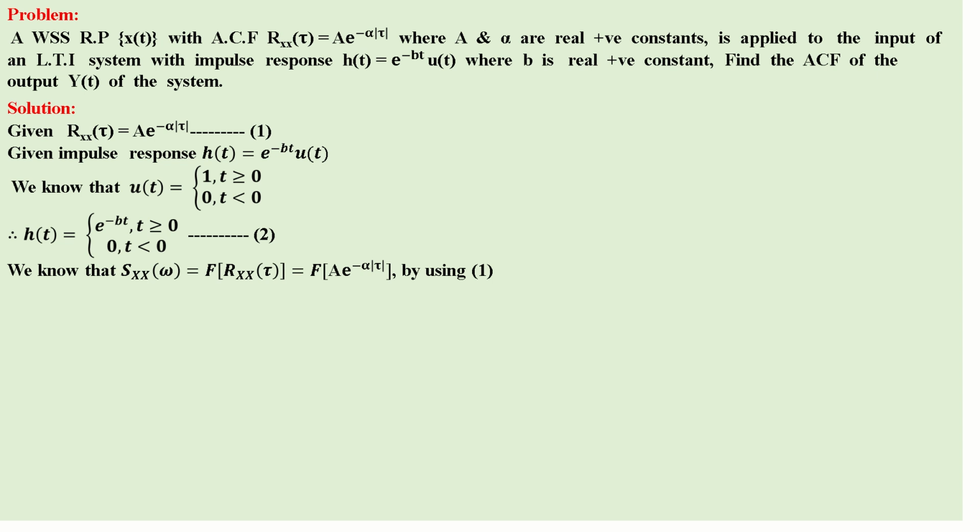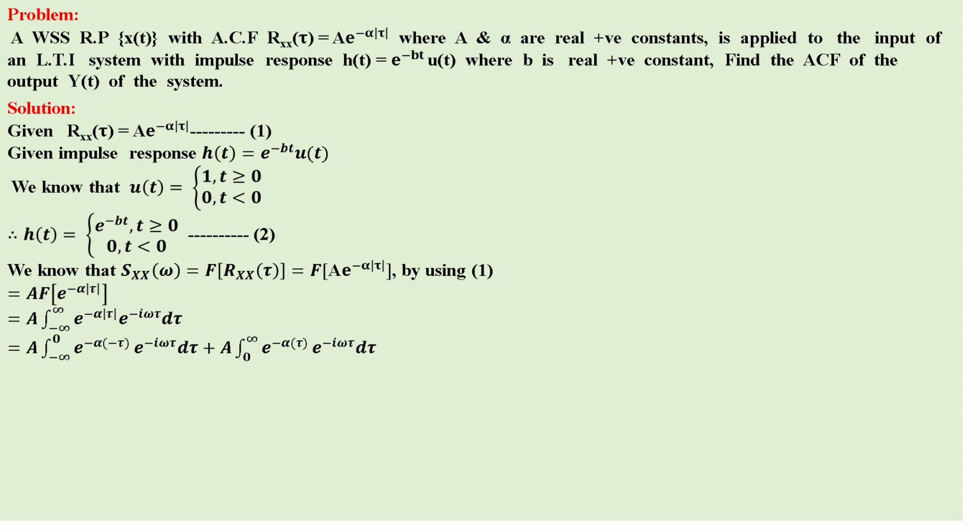We know Sxx(ω) is the Fourier transform of Rxx(τ), which is the Fourier transform of A e^(-α|τ|). A is a constant, so we take it outside. Applying the Fourier transform definition, A times the integral from minus infinity to plus infinity of e^(-α|τ|) e^(-jωτ) dτ. We split it into a negative part and a positive part.